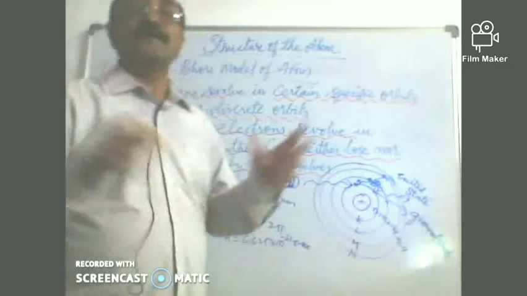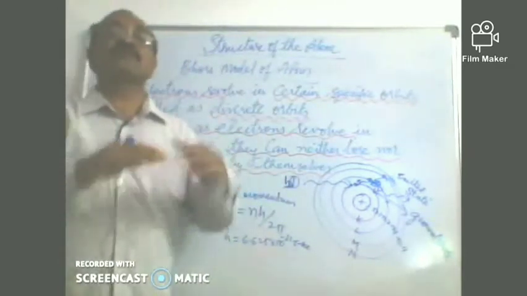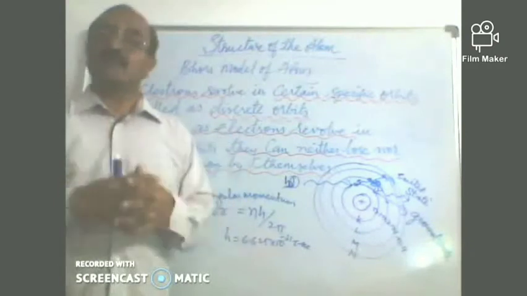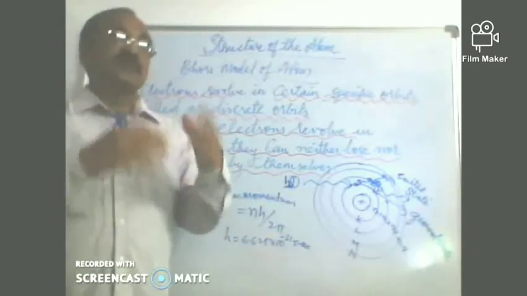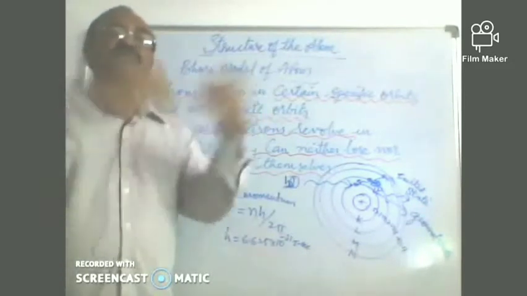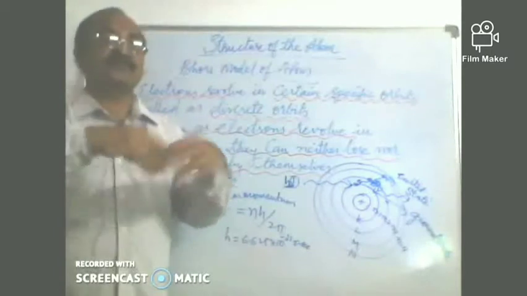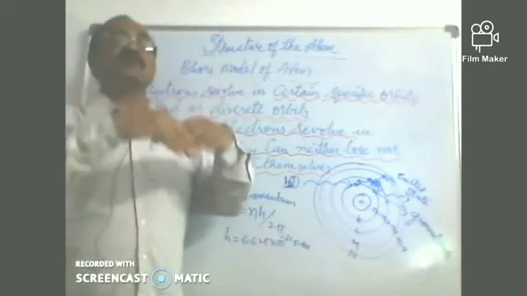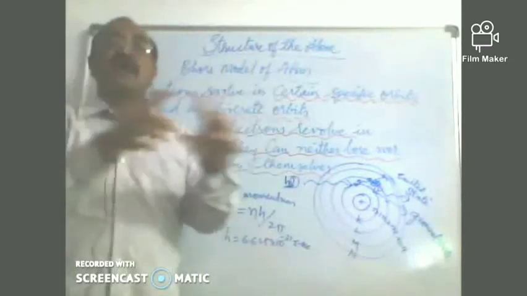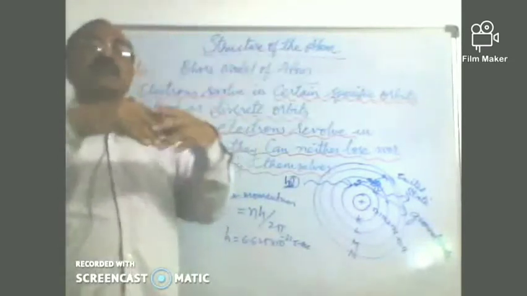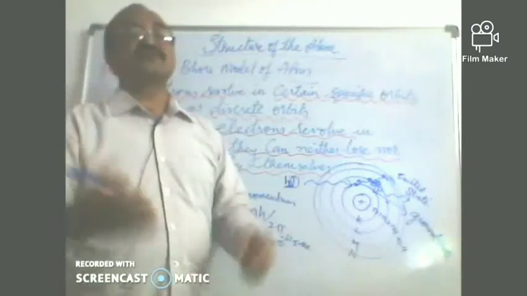And Bohr's model of atom gave an idea about what is called the spectrum, when atoms get excited. That is, electrons jump to higher energy levels, and they jump back to lower energy levels. While jumping up, they give what is called the absorption spectrum or line absorption spectrum, and jumping down to lower energy levels, they give the released or emission spectrum.